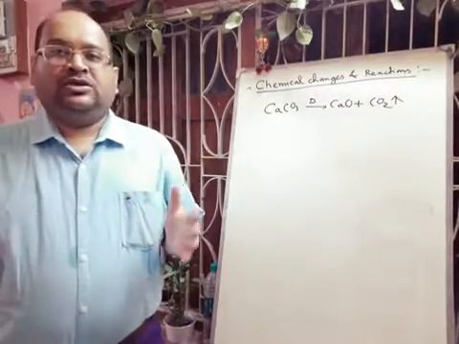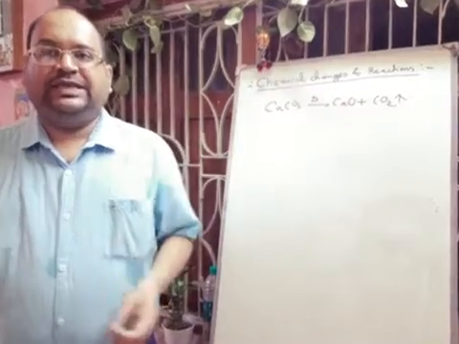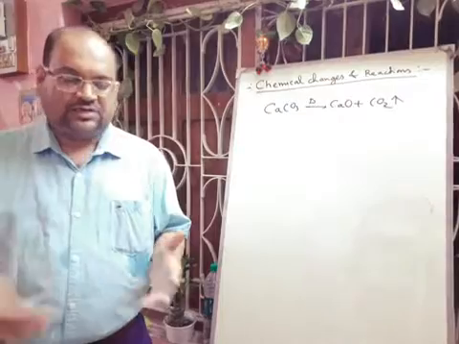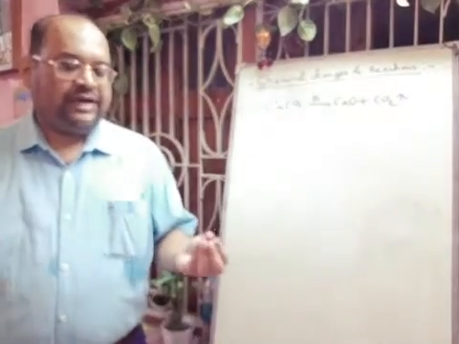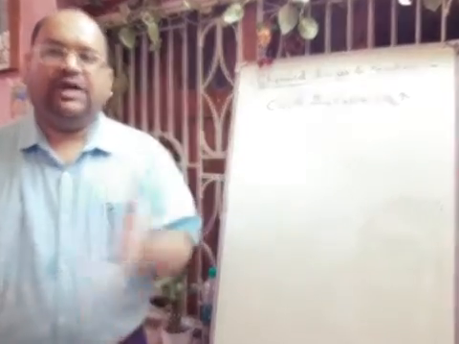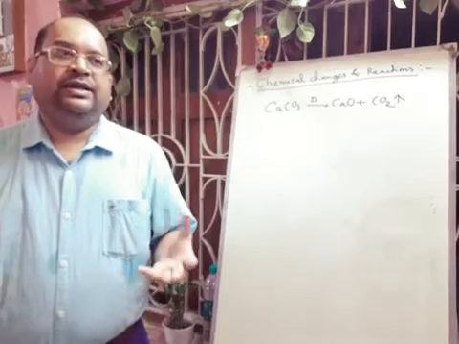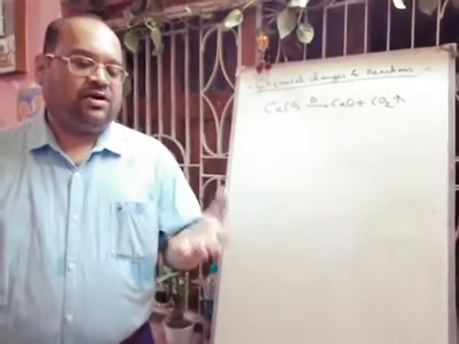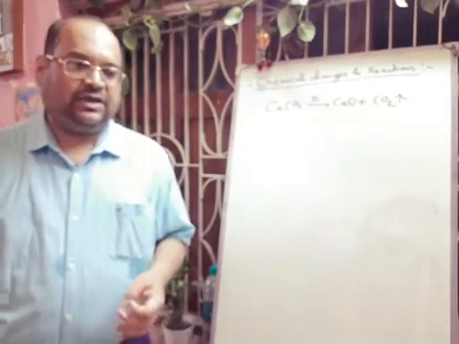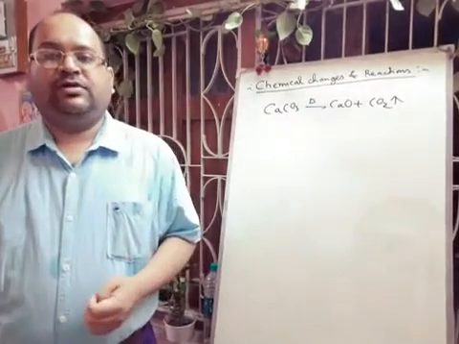So if you add concentrated sulfuric acid in a large volume of water, don't do the reverse because there will be a chance of accident. So you have to take concentrated sulfuric acid and add it to a large volume of water. What will happen? A huge amount of heat will be produced. Even if you do it in a glass apparatus, if it is not made of borosilicate, like heat bearing glass, then it also can crack. So a huge amount of heat will be produced.